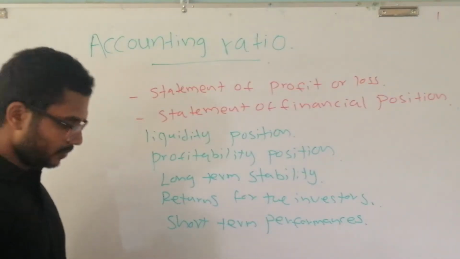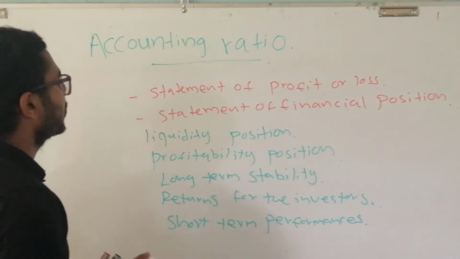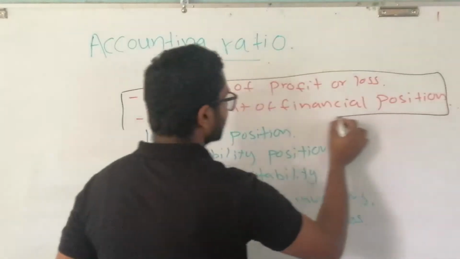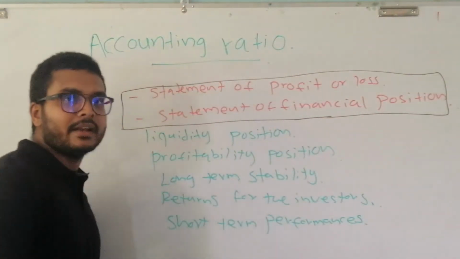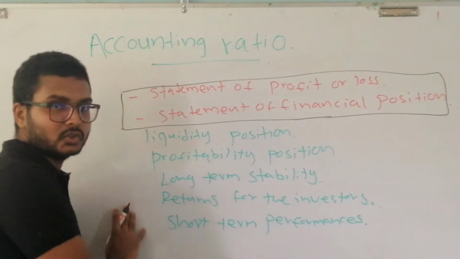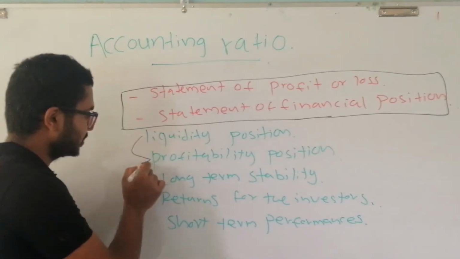These two financial statements do provide information. But in order to do an exhaustive analysis, we do need these ratios. We do need the information about these aspects.